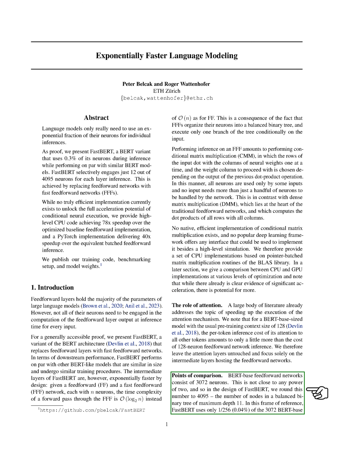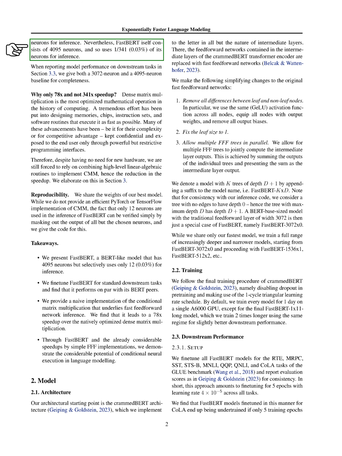In terms of comparison, BERT-based feedforward networks consist of 3072 neurons. This is not close to any power of 2, so in the design of FastBERT, we round this number to 4095, the number of nodes in a balanced binary tree of maximum depth 11. Despite this, FastBERT uses only 0.04% of the 3072 BERT-based neurons for inference. However, FastBERT itself consists of 4095 neurons, and so uses 0.03% of its neurons for inference.